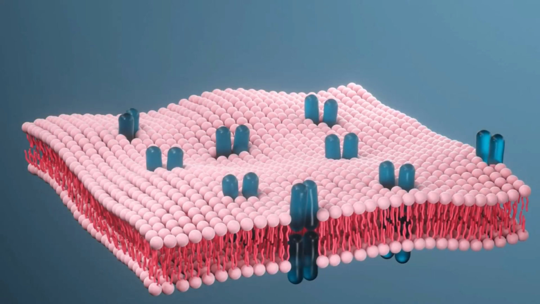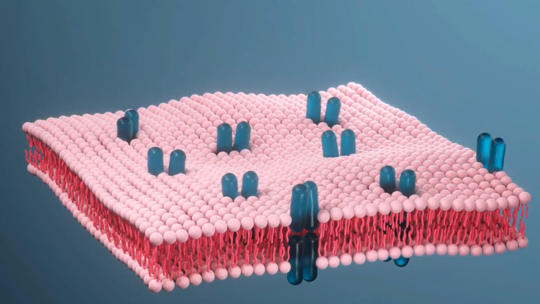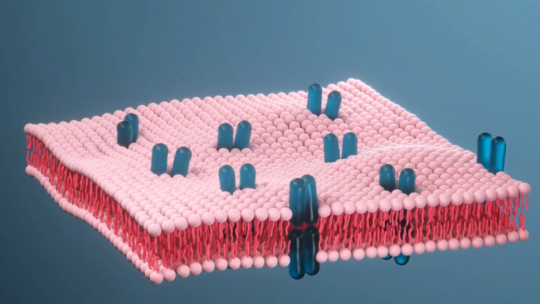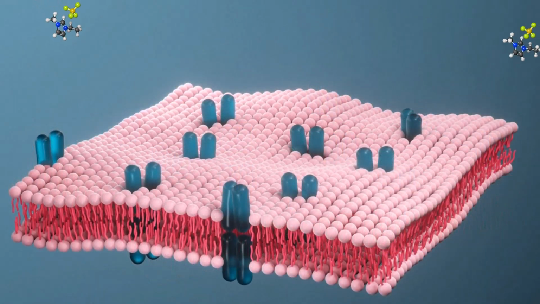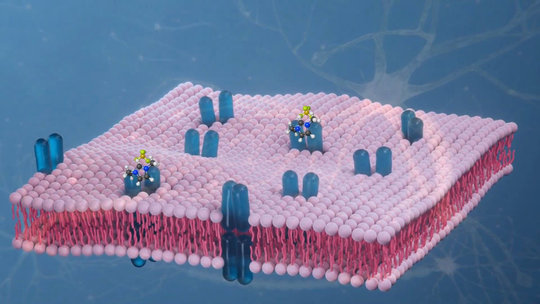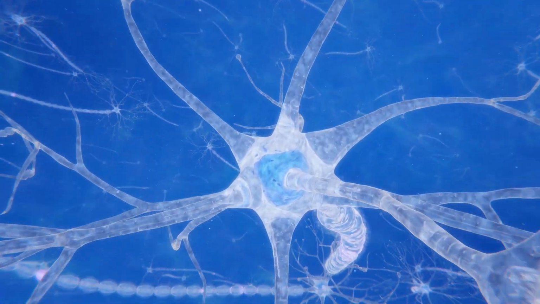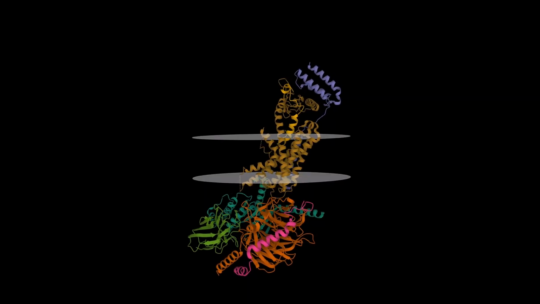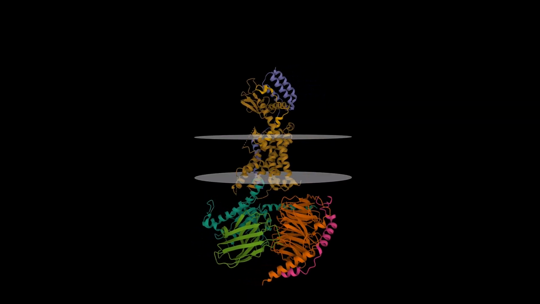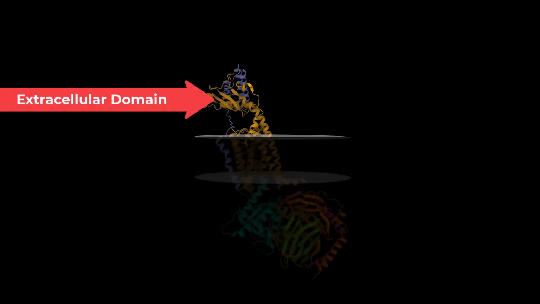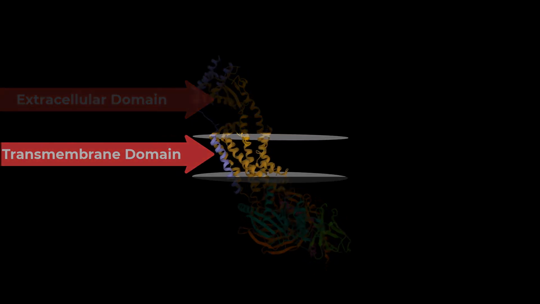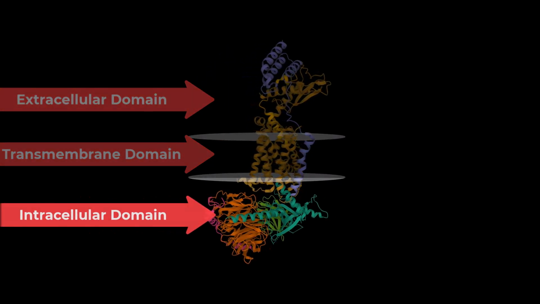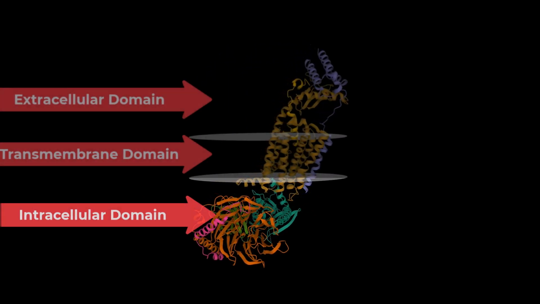Cell surface receptors are also known as transmembrane receptors. These exist on the surface of the cell and are partially embedded in the membrane. Cell surface receptors bind external ligand molecules. They perform signal transduction, which is an extracellular signal that is converted into an intracellular signal. Each cell surface receptor has three main components: an extracellular domain, which is outside the cell, a transmembrane domain, which is a hydrophobic region that spans the membrane itself, and the intracellular domain, which lies inside of the cell.